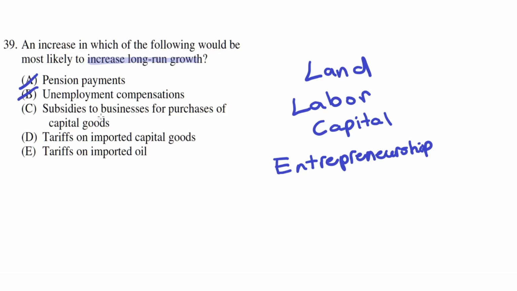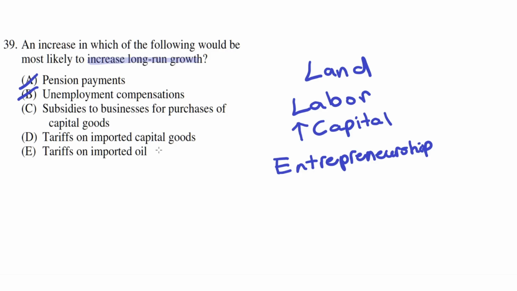C. Subsidies to businesses for purchases of capital goods. This seems to be the correct answer because subsidizing businesses to purchase capital goods means that businesses are more likely to purchase capital goods, and with that in mind, the amount of capital will increase. With an increase in capital, the businesses can produce more goods, and as they are able to produce more goods, the long-run growth has increased. So C seems to be the correct answer.